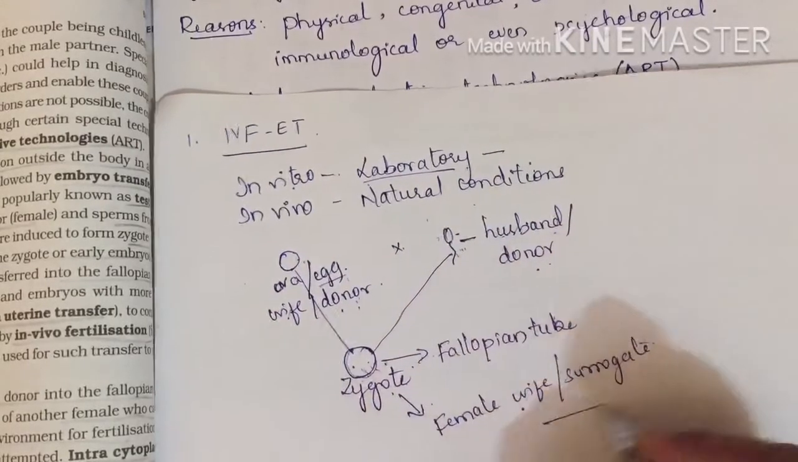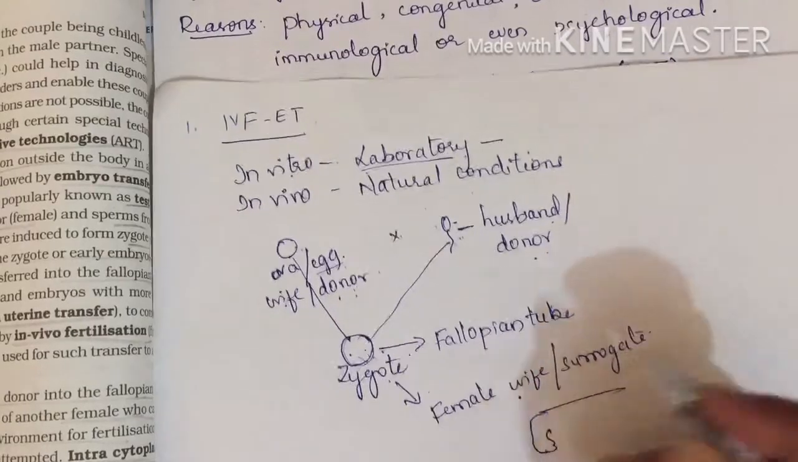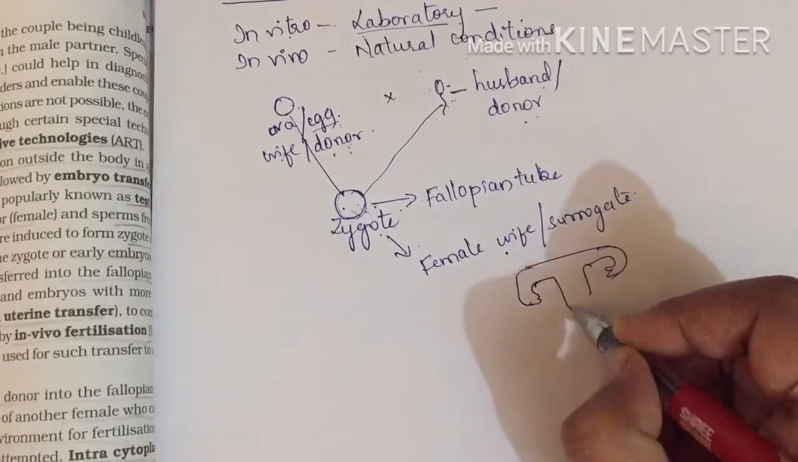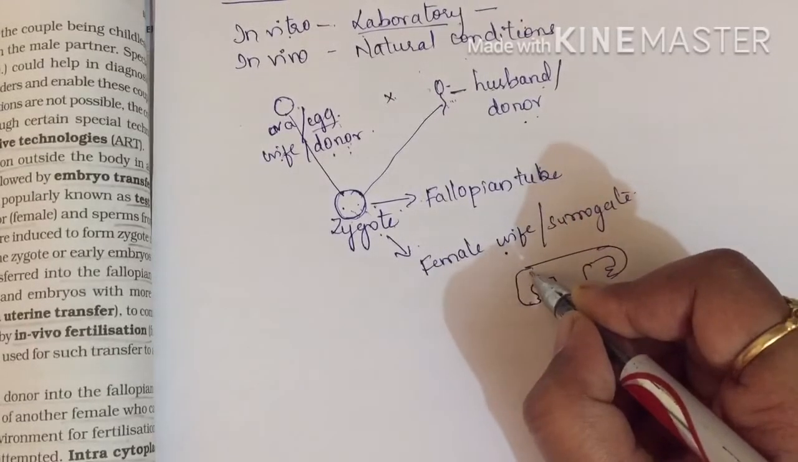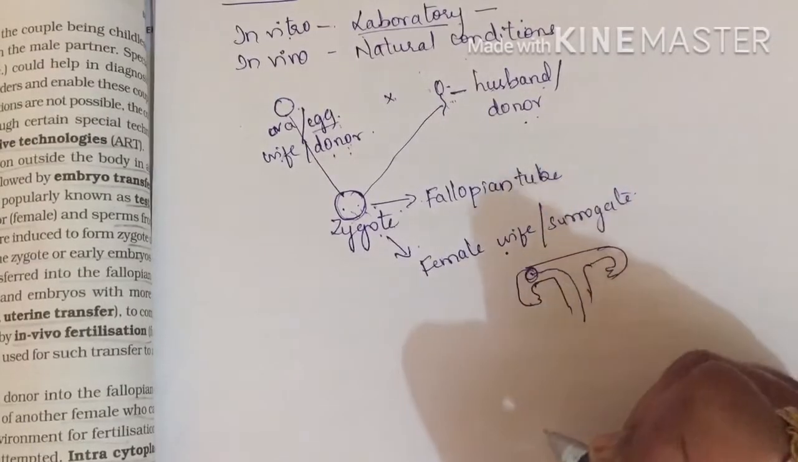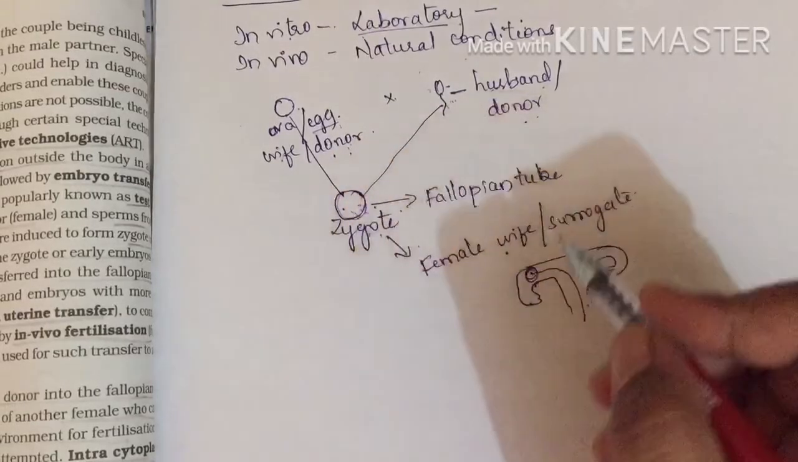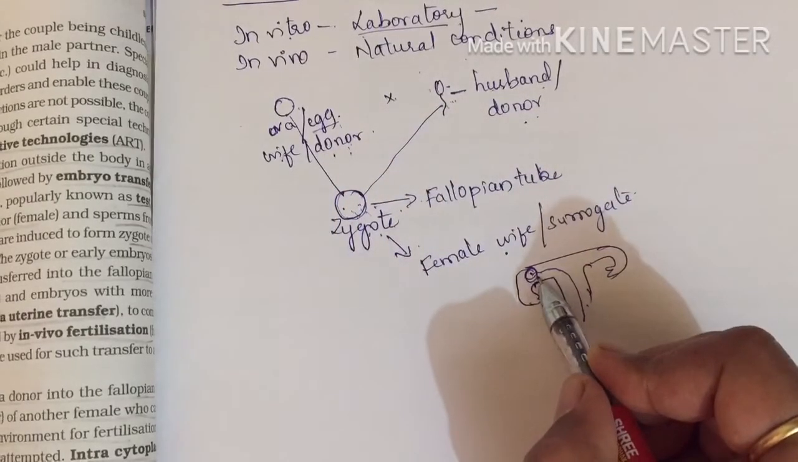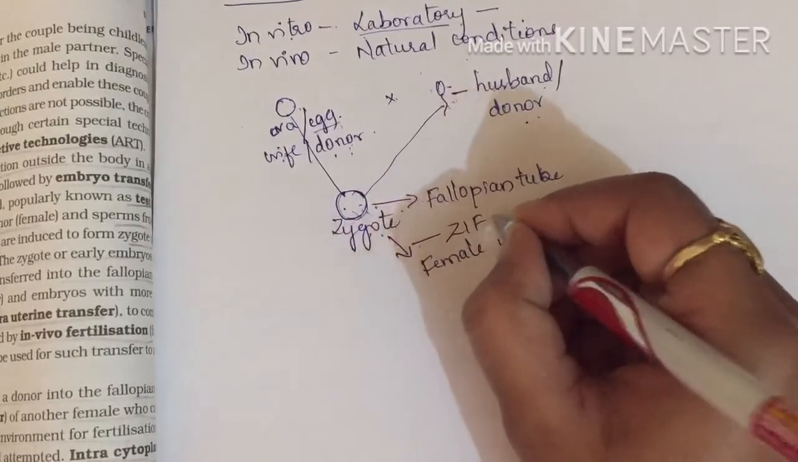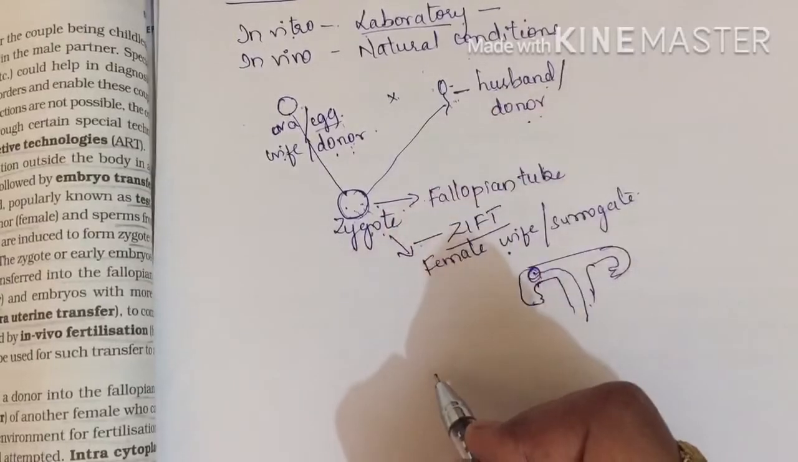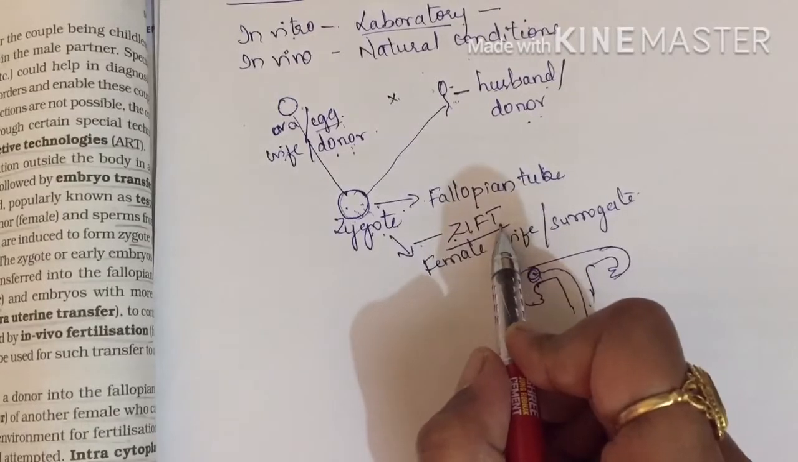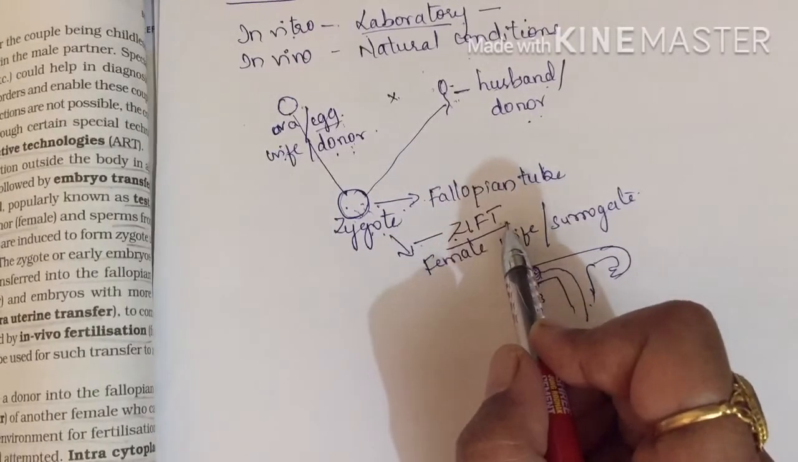Now this zygote is taken. The female reproductive system was something like this, right? So here the zygote will be formed. Now through the vagina, this zygote will be introduced into the fallopian tube. If the zygote is introduced into the fallopian tube of a female, then we call it ZIFT. This process we call ZIFT. What is ZIFT? Zygote intra-fallopian transfer. The zygote is transferred inside the fallopian tube.